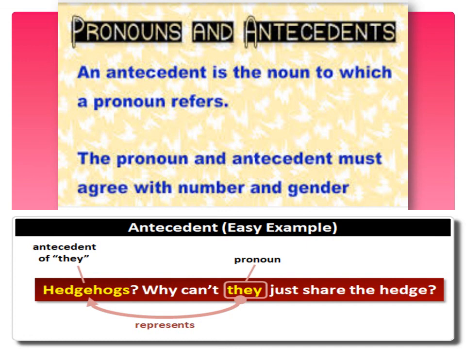Now see the example. Hedgehogs, why can't they just share the hedge. Now hedgehogs are small brown colored animals. They are covered with sharp needle-type structures. So here hedgehogs is a noun and they is a pronoun that is used in place of hedgehogs. So hedgehogs will be the antecedent of they.